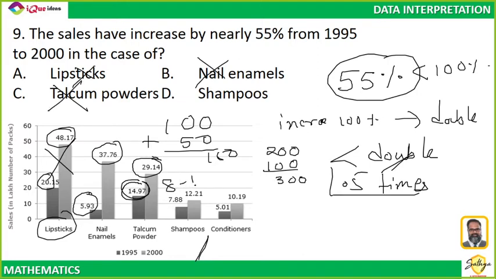8 to 12 is 1.5 times. So three got eliminated just like that. Obviously shampoo is my answer. All the others are more than 100% increased. So it has to be shampoo. Did you get it? Everyone?